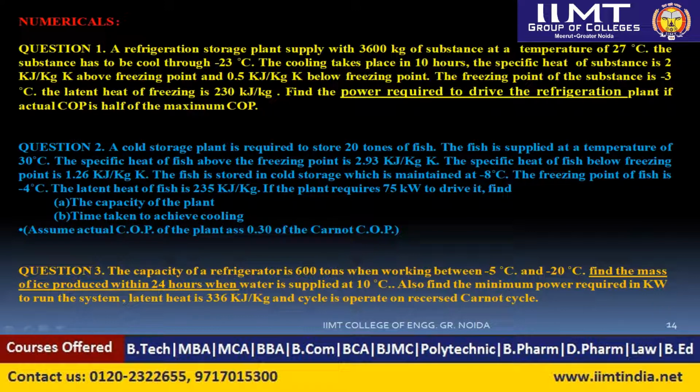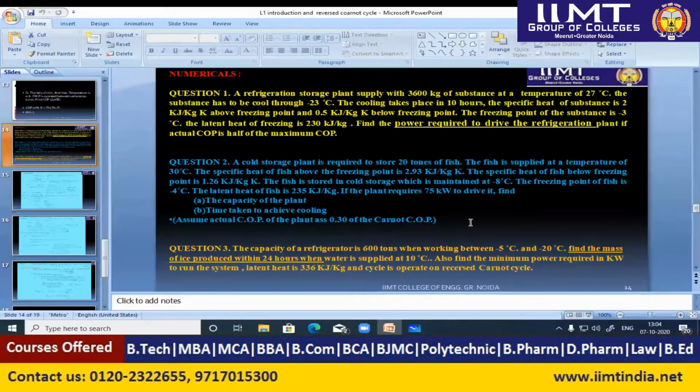The specific heat of the substance is 2 kilojoule per kg Kelvin above the freezing point, or 0.5 kilojoule per kg Kelvin below the freezing point. The freezing point of the substance, here it is given, is minus 3 degrees centigrade. Okay, and the latent heat of freezing is 230 kilojoule per kg. Find the power required to drive the refrigeration plant if the actual COP is half of the maximum COP.